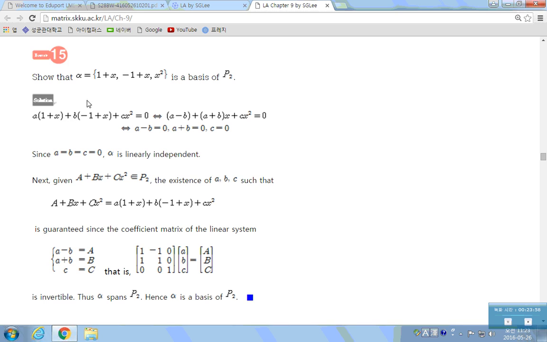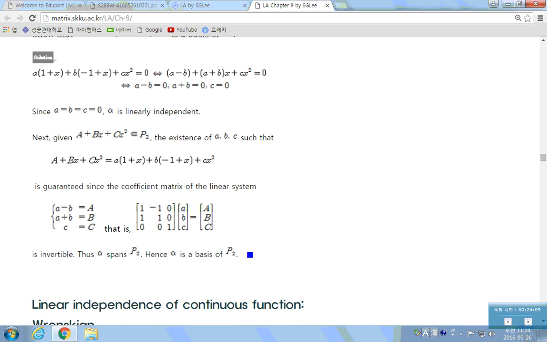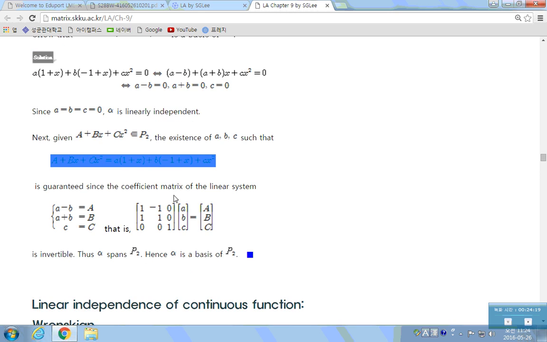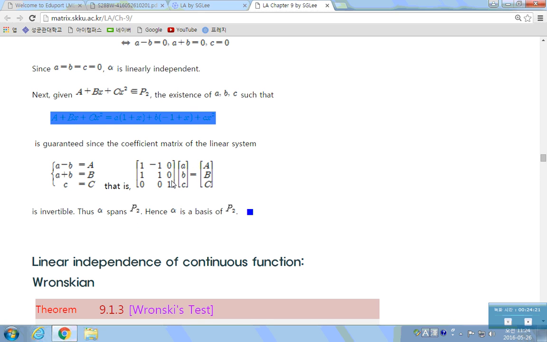First, linear independence. Let the linear combination of these three equal 0, and find the coefficients. They are all 0, so they are linearly independent. Next, span. An arbitrary vector in P2 can be written as a linear combination of these three vectors. You can find this a, b, c by solving this linear system of equations.